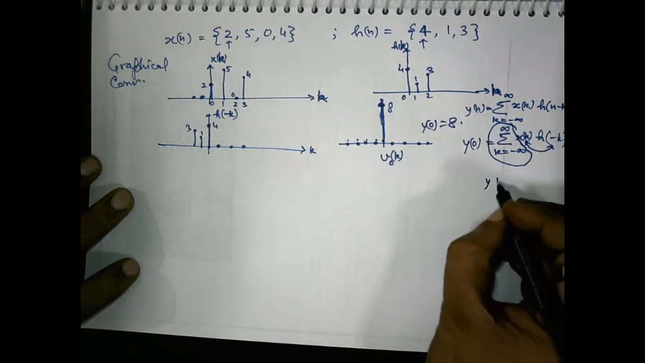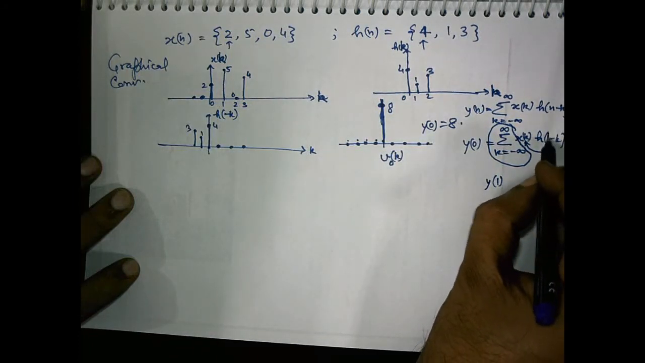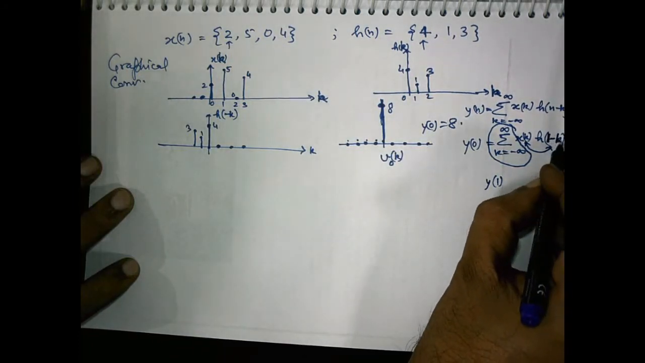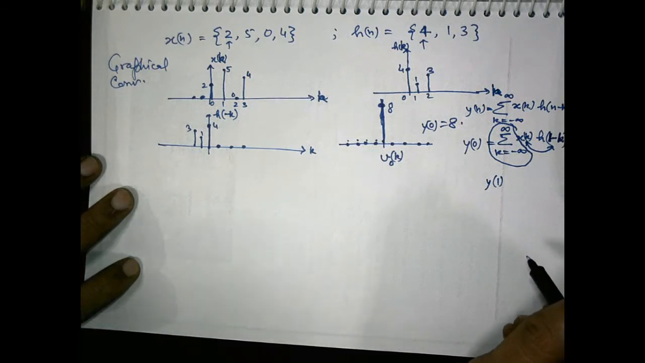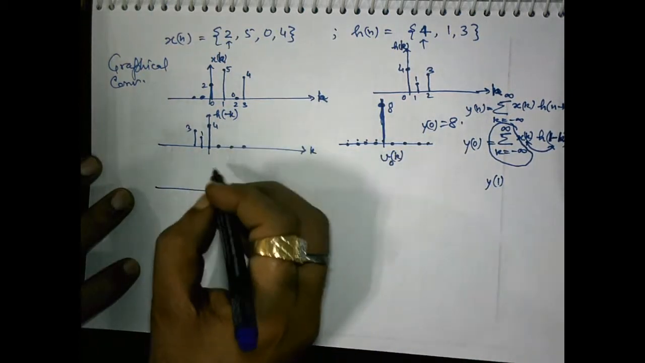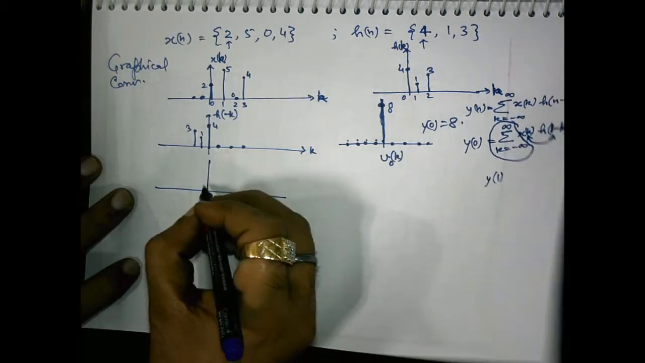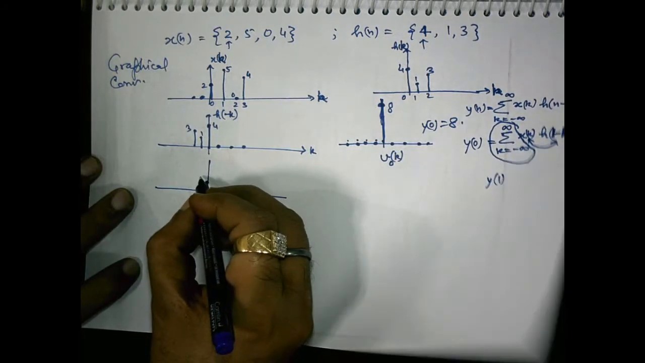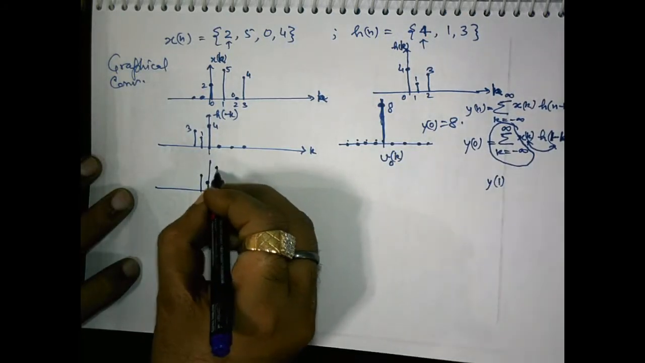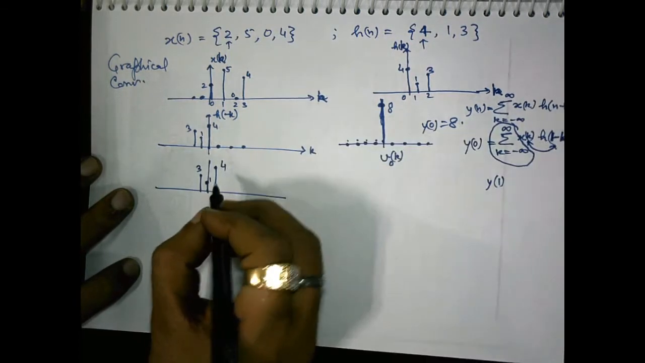Now we have to obtain y1. To obtain y1, what do we need to evaluate? h[1 minus k]. h[1 minus k] is obtained by shifting this h[k] to the right. So this may be shifted like this. This is 3, this is 4. So this is 4, 1, 3.